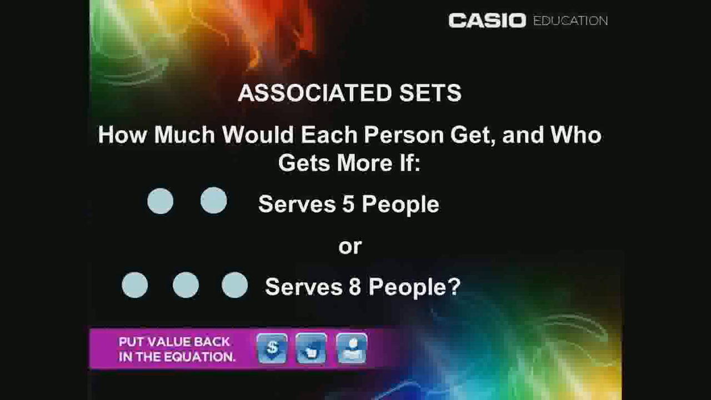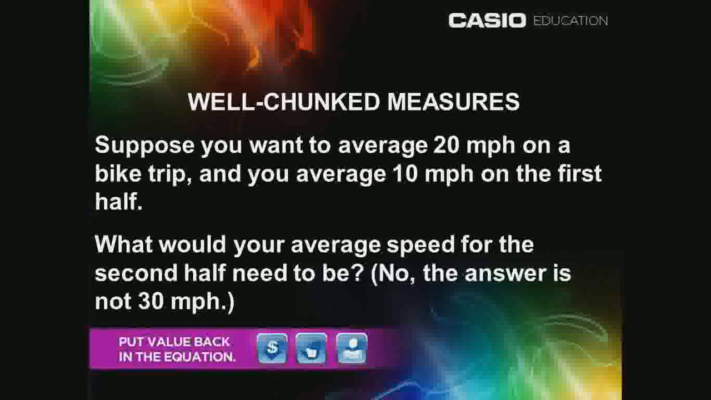And well-chunked measures, such as we find when we try to determine the speed we need to travel at for the second half of a bike trip if we average 10 miles per hour on the first half of the trip and we want to average 20 miles per hour overall. And no, the answer is not 30 miles per hour.